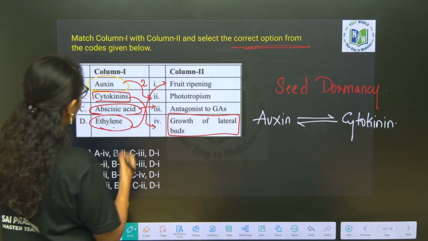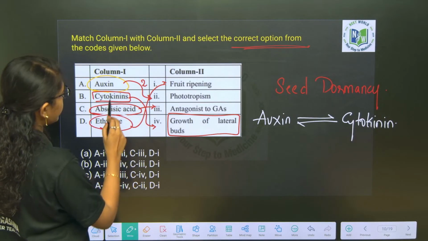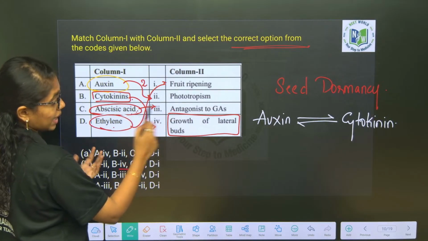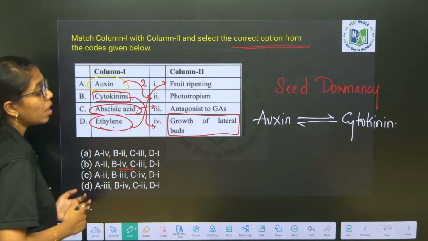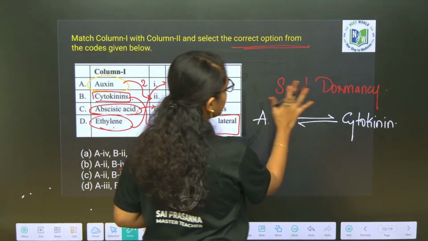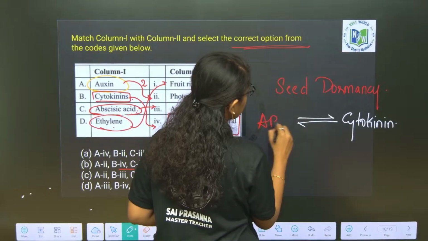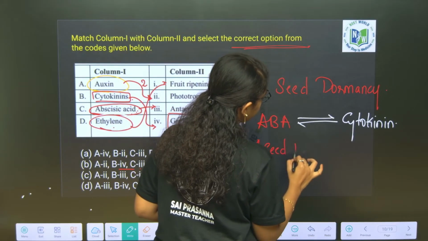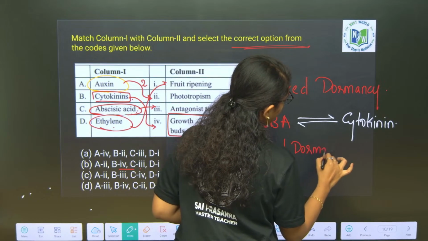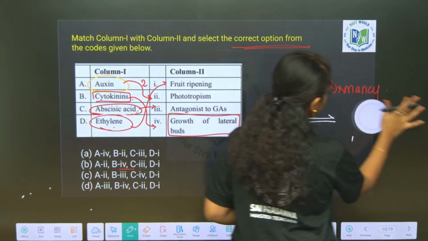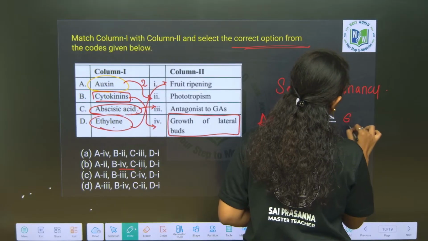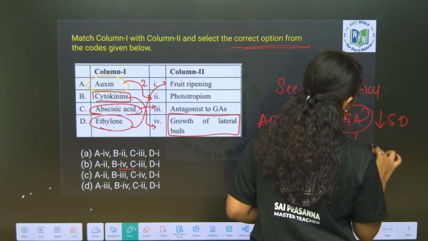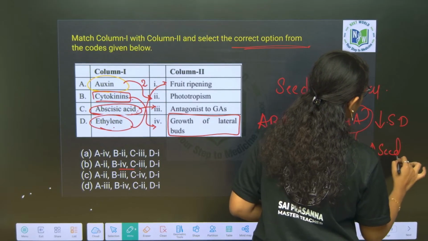So A will be 2, B is 4, C will be 3. Abscisic acid promotes seed dormancy, while gibberellic acid inhibits seed dormancy and promotes seed germination.